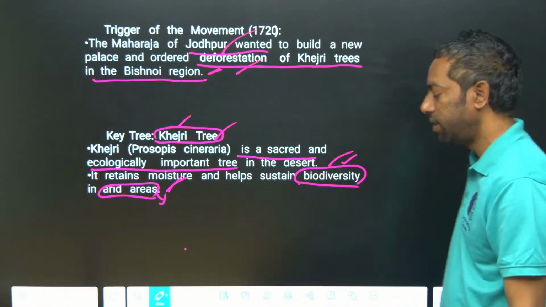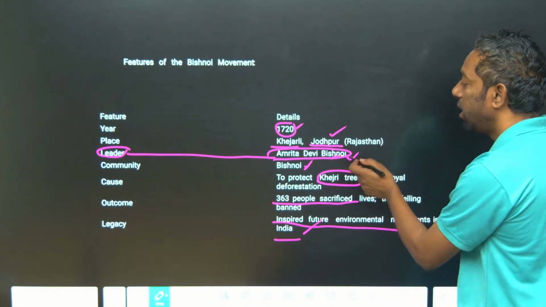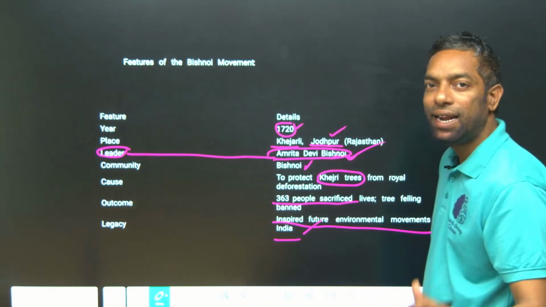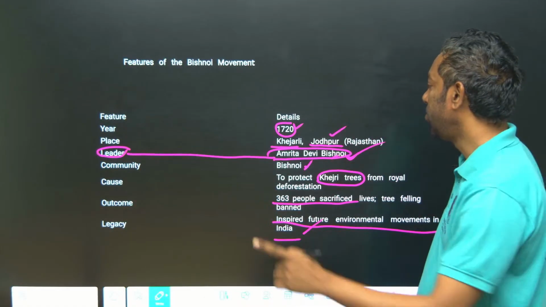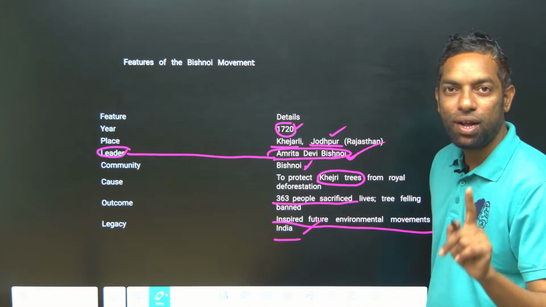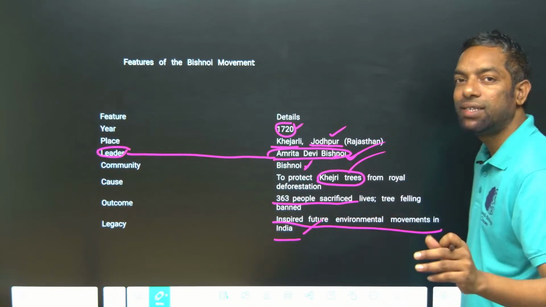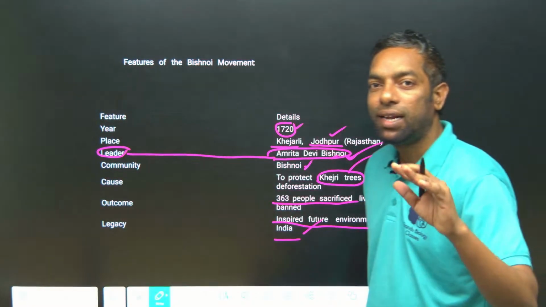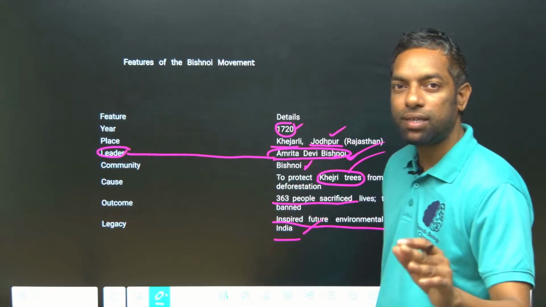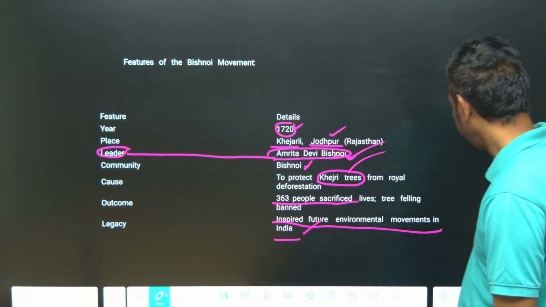The leader of the Bishnoi movement is Amrita Devi Bishnoi, which is important for this movement. It was against the cutting down of the Khejri trees, the local community forest.